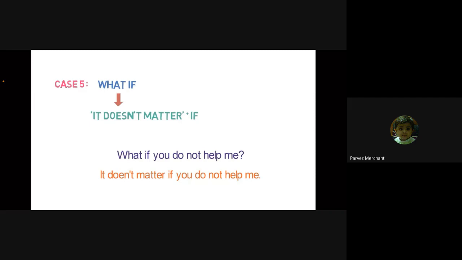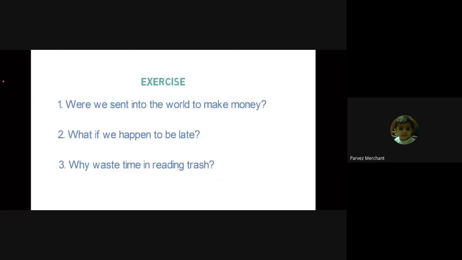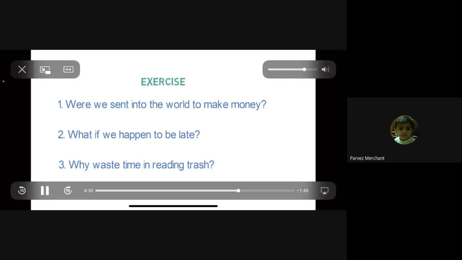Based on the 2 steps rule and different cases, I am giving you an exercise. You need to convert the below interrogative sentences to assertive sentences. Chalo, try.